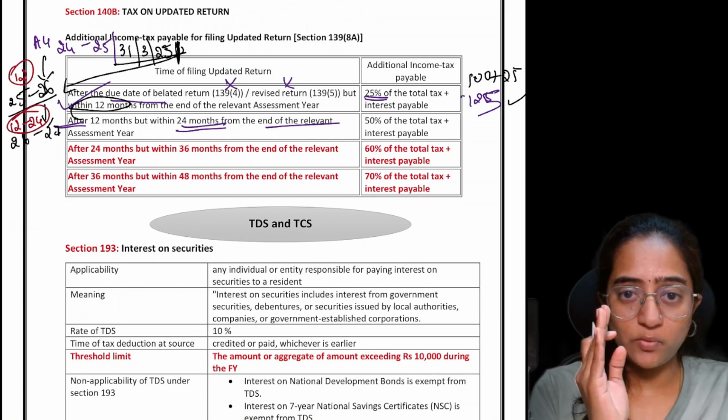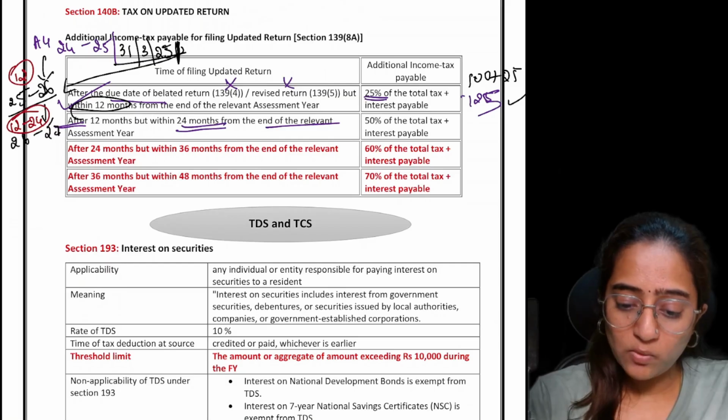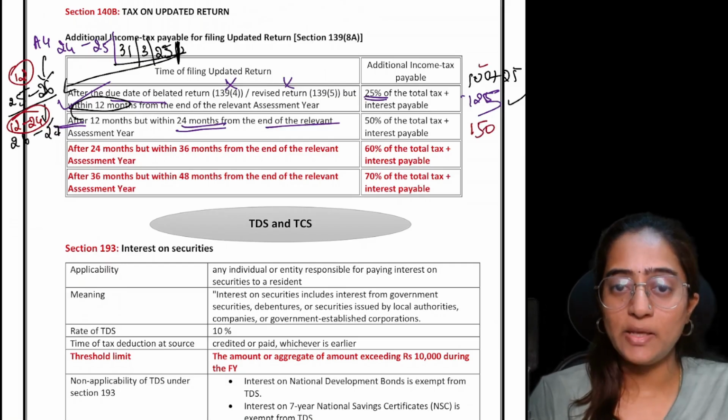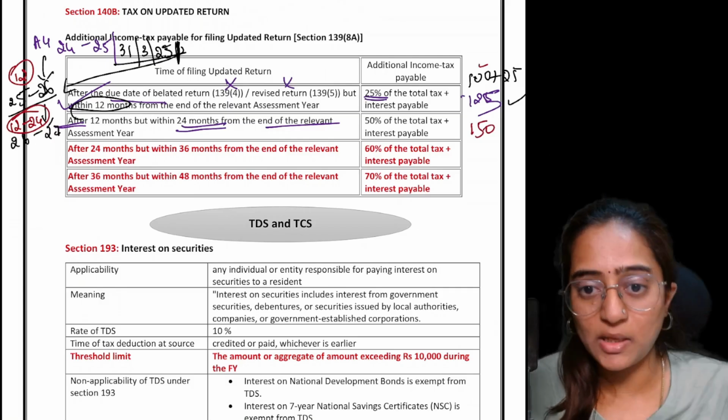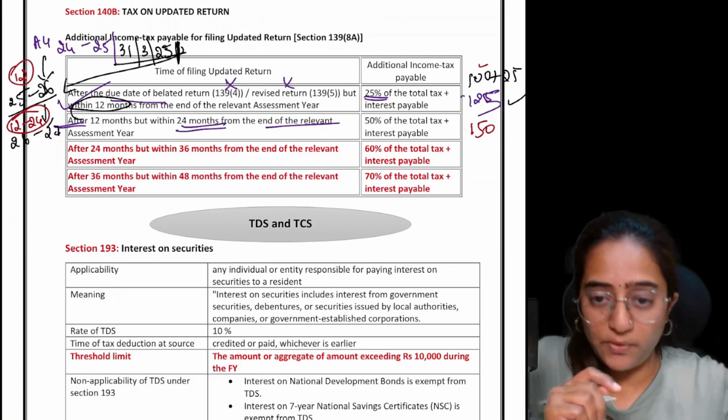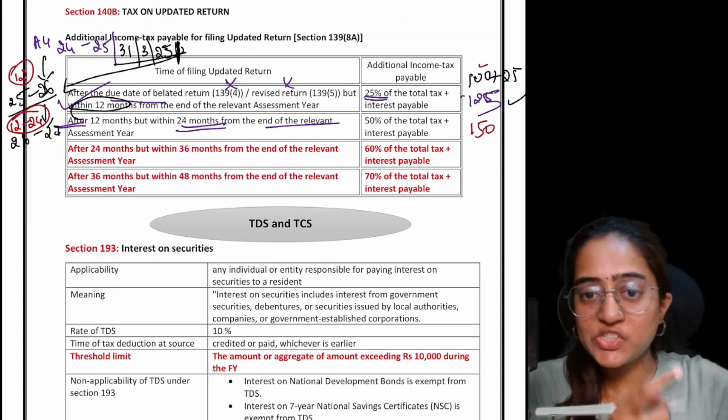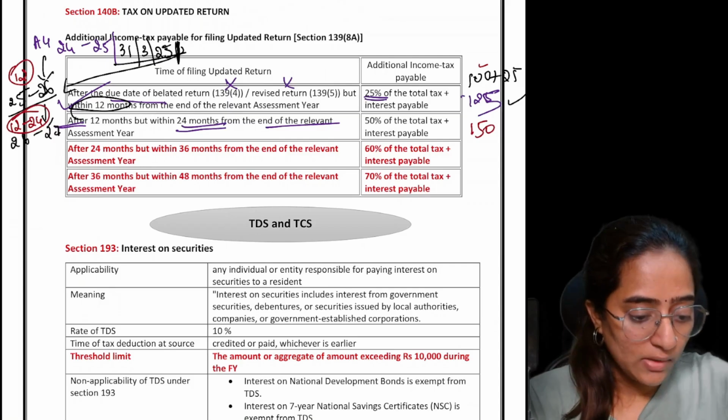After 12 months, but within 24 months, you are not paying 125, you are paying 150. That is 100 plus 50. 100 is an example I have taken just for the purpose of consideration, and this 50 is the additional tax which you are paying. Now let's consider the next timeline, that is 24 to 36 months.